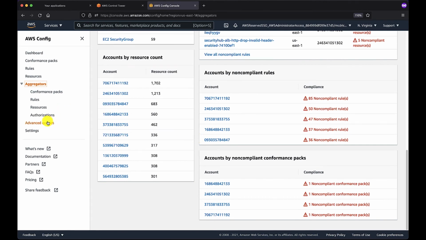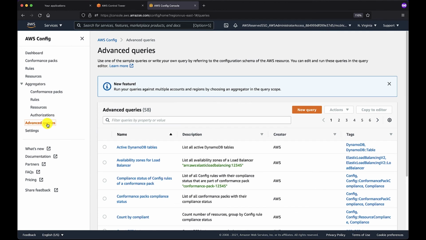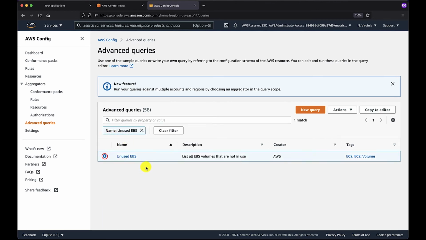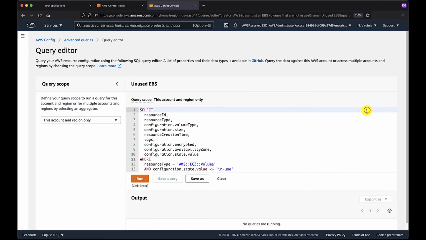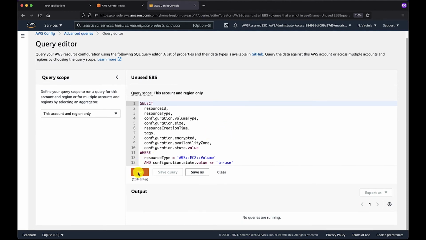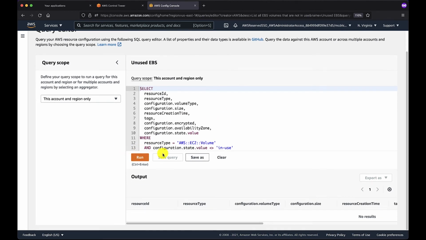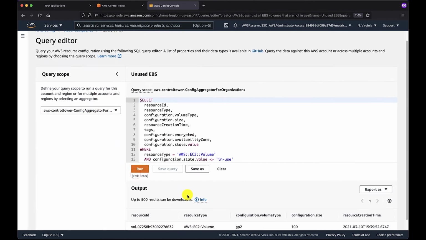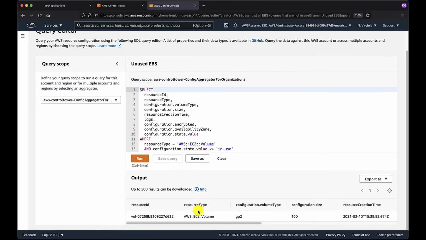But I wanted to go a little bit deeper. We wanted to examine that one volume that was seen earlier to have been violating a rule. And we have a very easy way of doing so using advanced query. In this particular case, there is a query that has been pre-written and is stored inside of the Config console that you can take advantage of to search for non-compliant volumes. Making sure that we choose the right aggregator, we will find once again that volume that is in a non-compliant state.